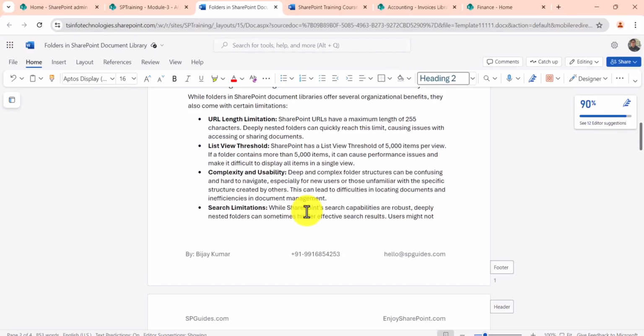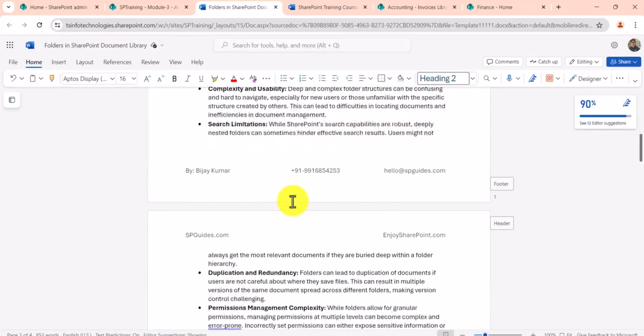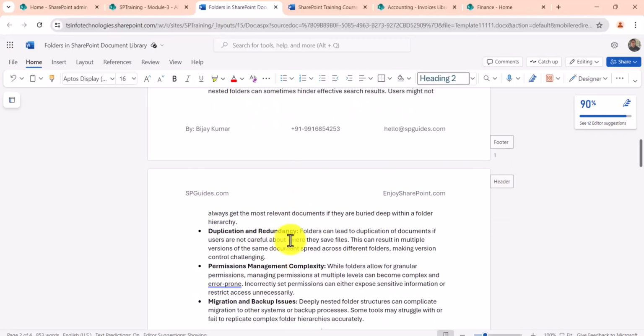And also there is a limitation on the search side. So you might not always get the absolutely relevant document at the top when you are searching for a document. Another is duplication or redundancy.